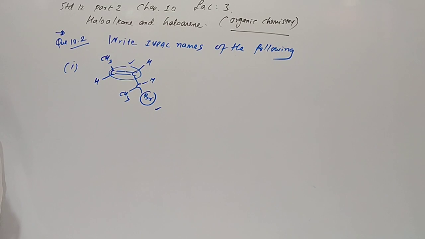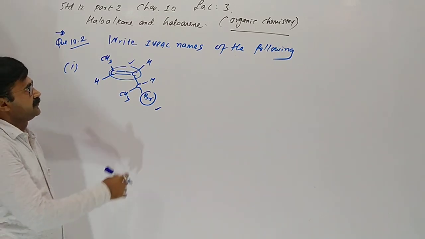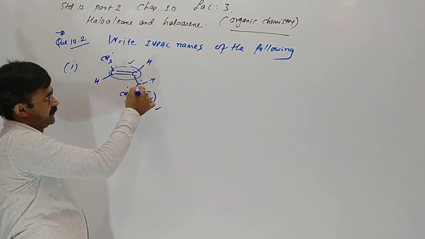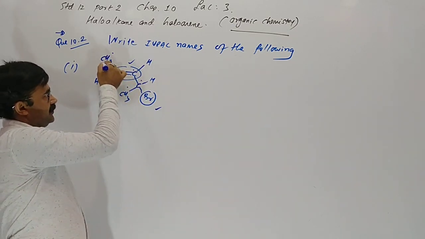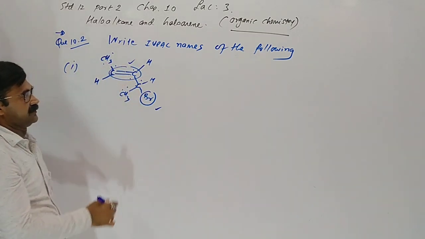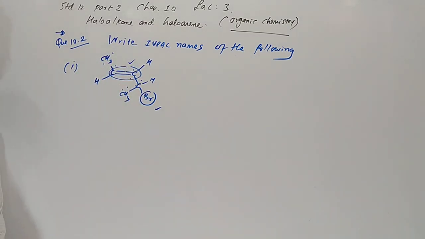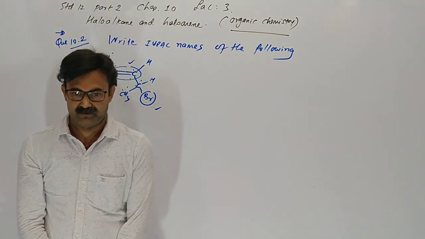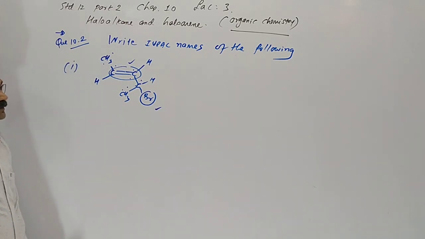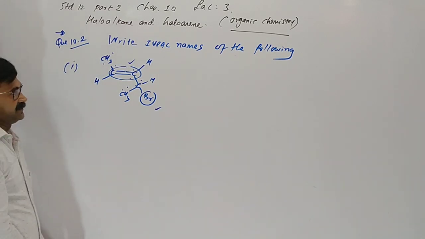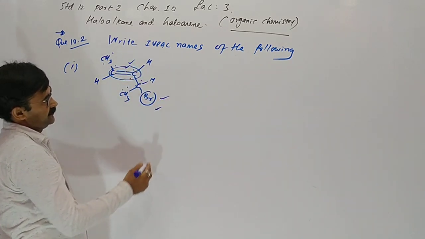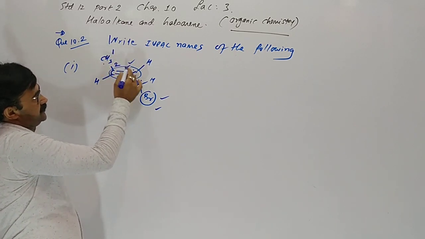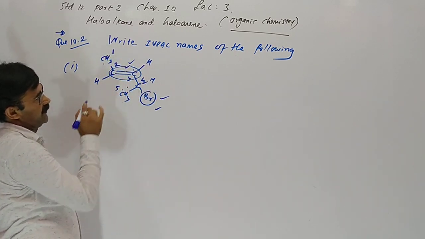So according to IUPAC nomenclature, we have to choose the longest chain of carbon. So 1, 2, 3, 4 and 5. You can see a total of 5 carbons in the longest chain. And numbering should start from the higher reactivity. Alkene is more reactive than halogen. So numbering should start from here: 1, 2, 3, 4 and 5.